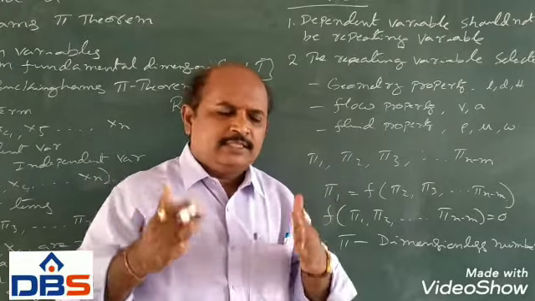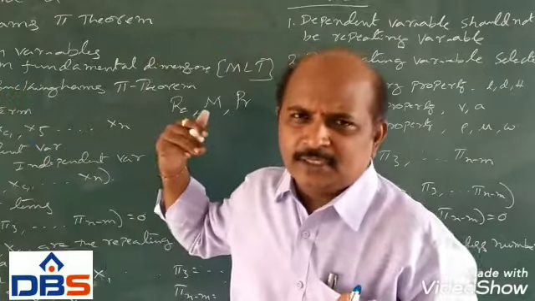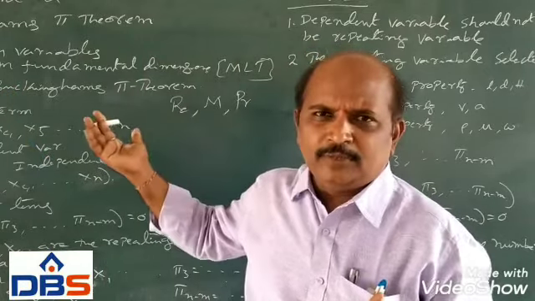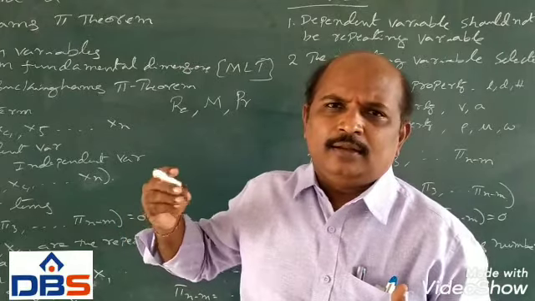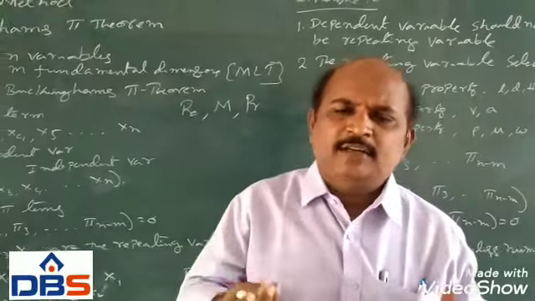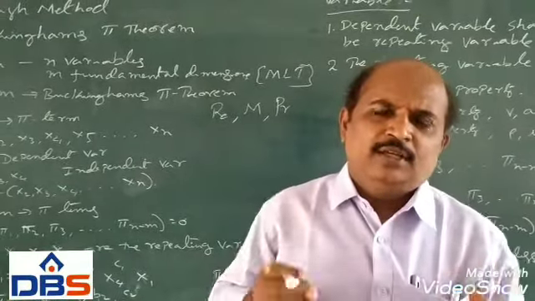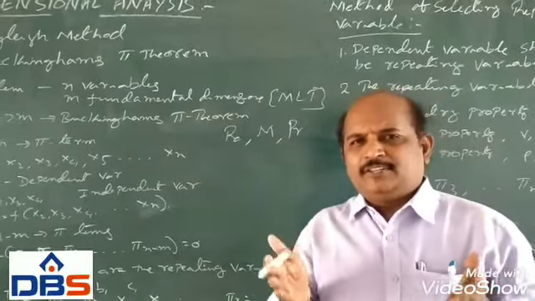Using these procedures, with the help of the Buckingham pi theorem, we can find dimensionless numbers, or the equations for particular situations. We can solve convective heat transfer problems.